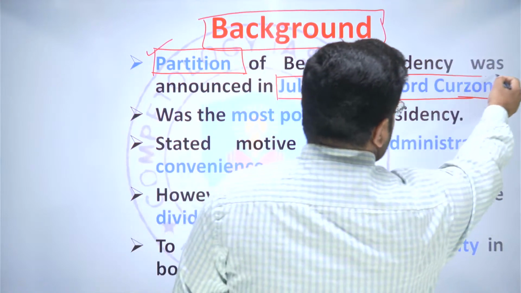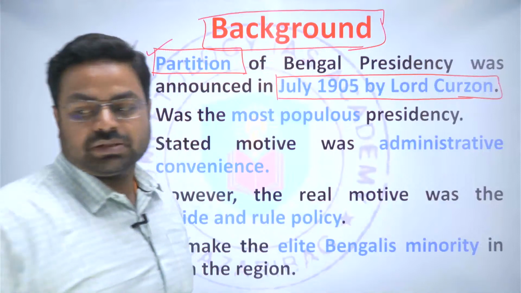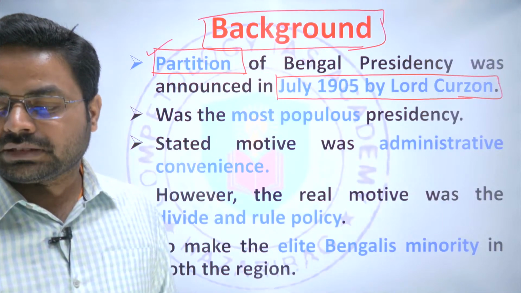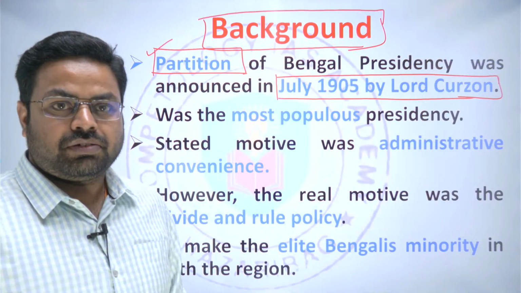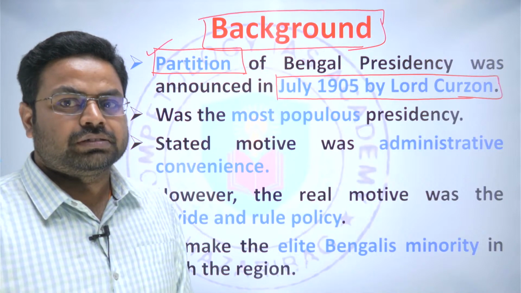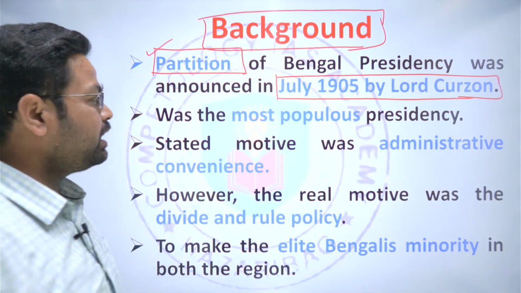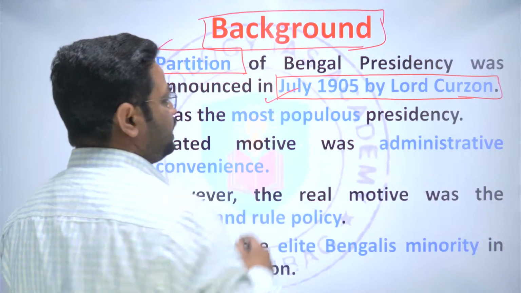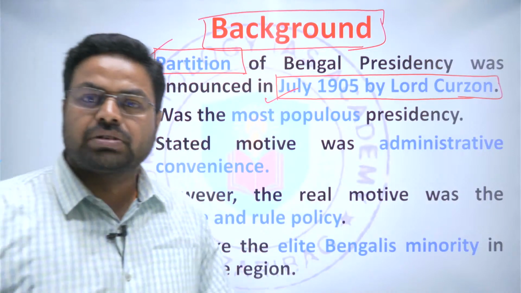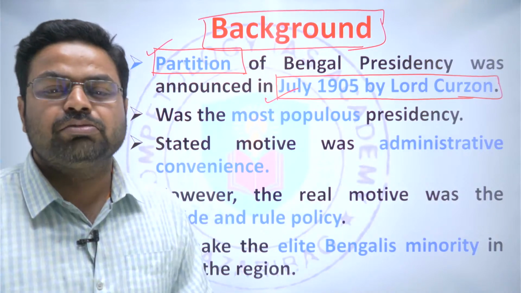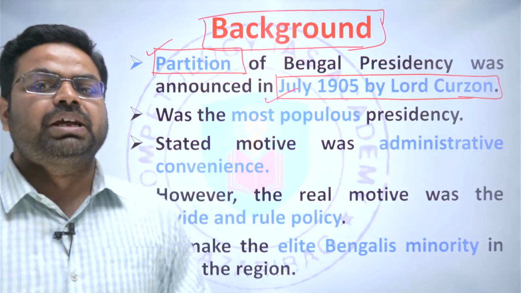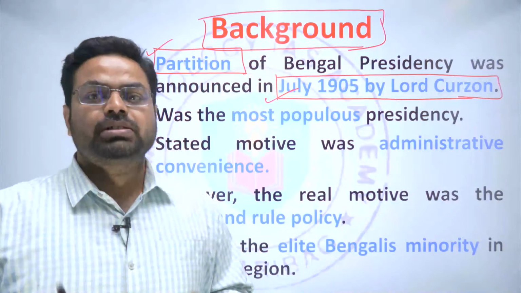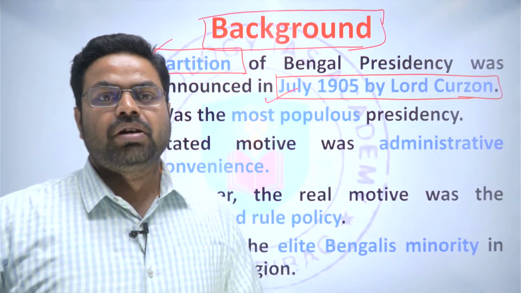1905. Curzon was known as a reactionary Governor General of India, right? He was the person who tried to curtail the political movements and uprisings going on in the Bengal presidency.